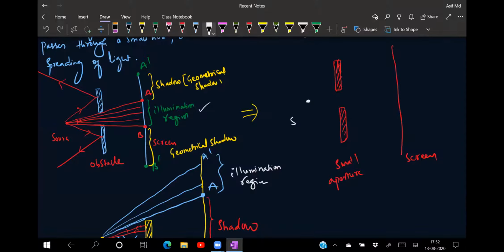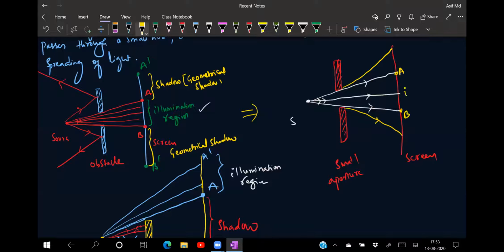Actually, this should be the ray diagram: a straight line like this, and this, and this. This should be the actual diagram. But when he did the experiment, he found that certain light at this corner slightly bent and entered this region. And here also certain light started bending and entering the region. Actually, from A to B was only your illumination region.